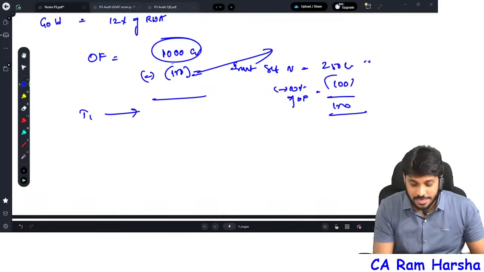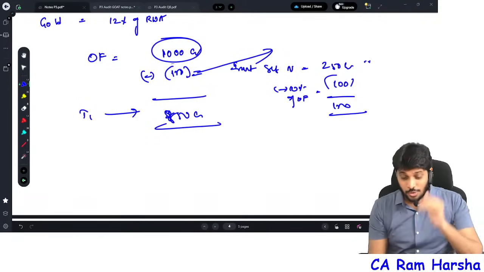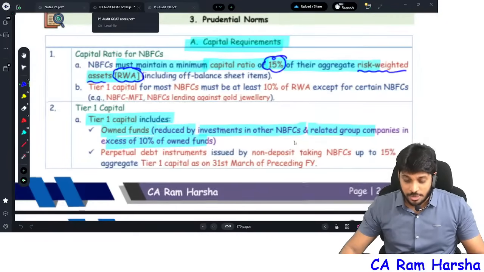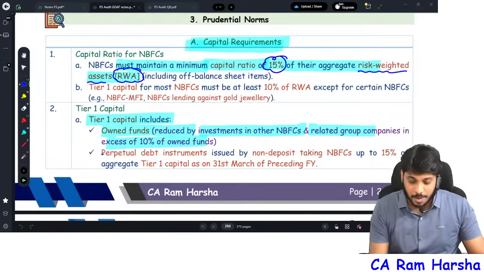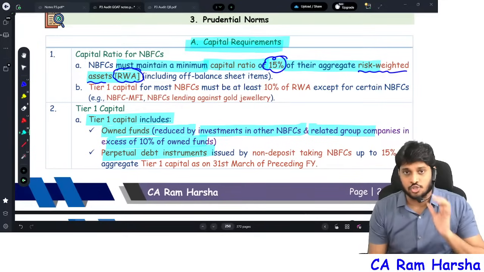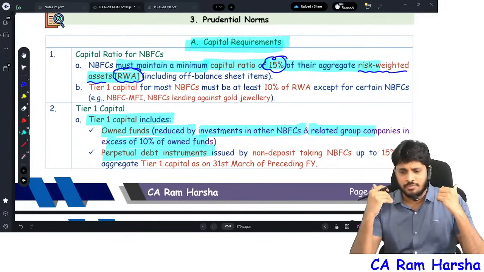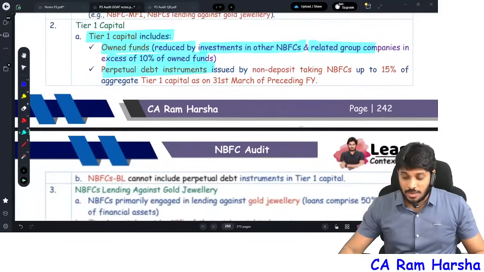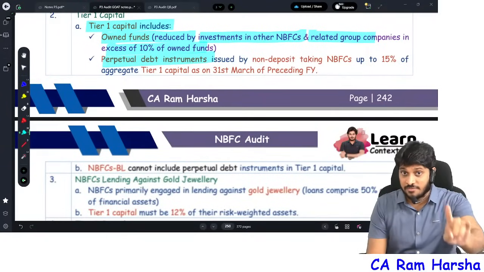Therefore, tier 1 capital, how much? 850 crore. Remember, not only this, tier 1 capital also includes perpetual debt instruments. Perpetual debt means we will not redeem it at all. Perpetual debt instruments can be there as a part of tier 1 capital.